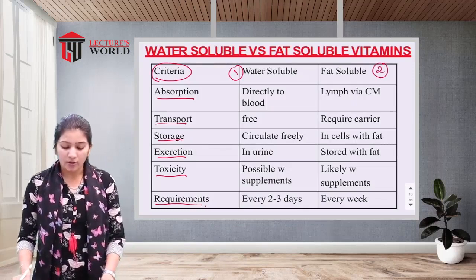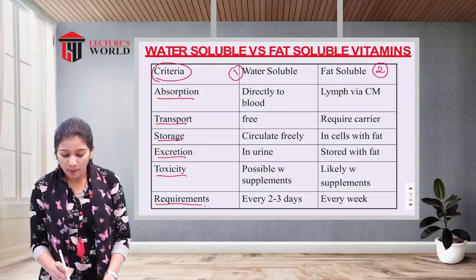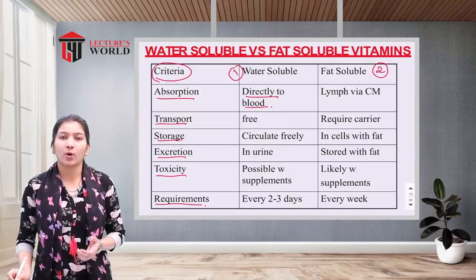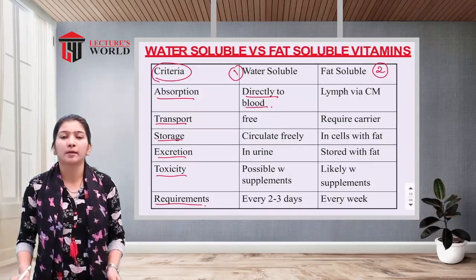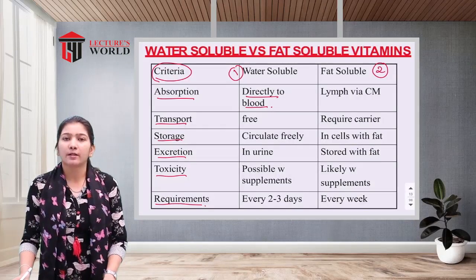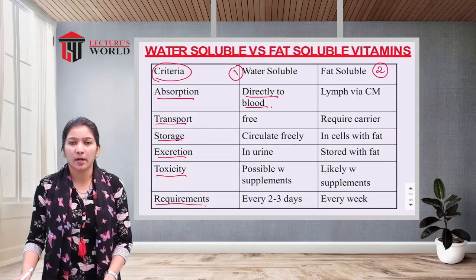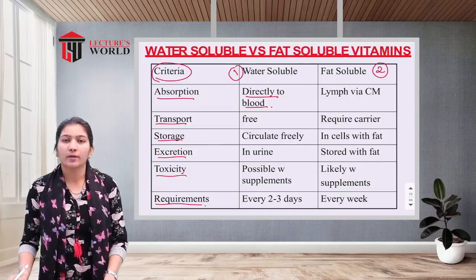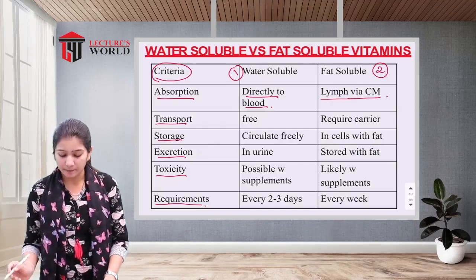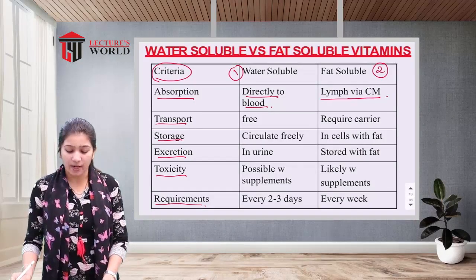So the water soluble vitamins are absorbed directly in the blood. As we all know, water soluble vitamins are absorbed in the body fluids, especially in the blood. So these vitamins are absorbed directly into the blood, and the fat soluble vitamins are absorbed via lymph, via CM. Next one is transportation.